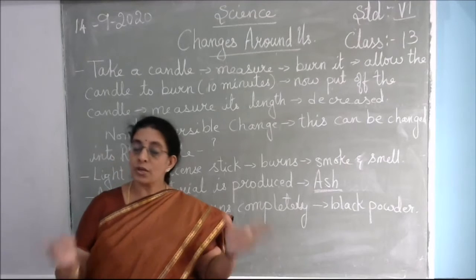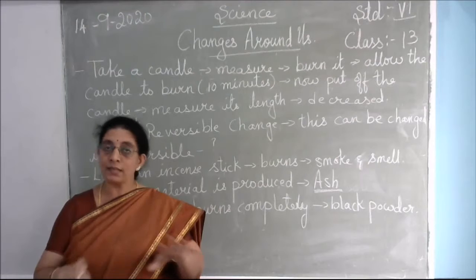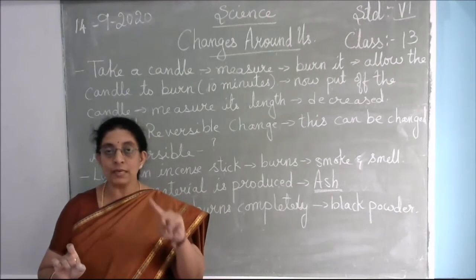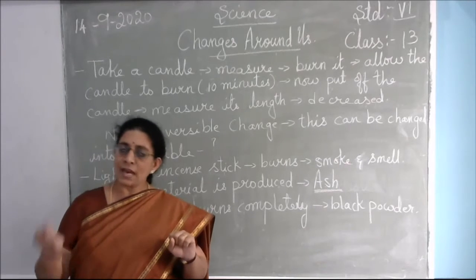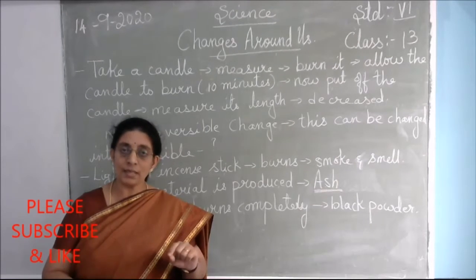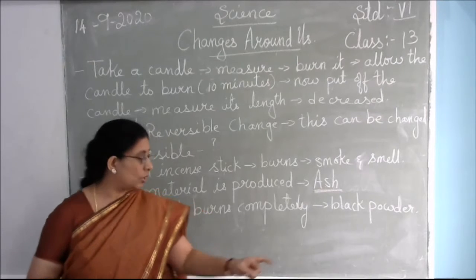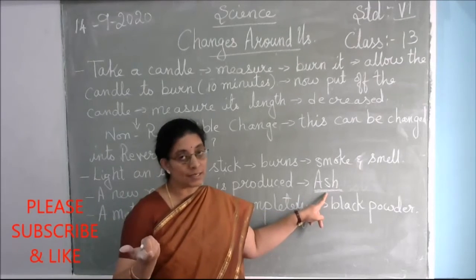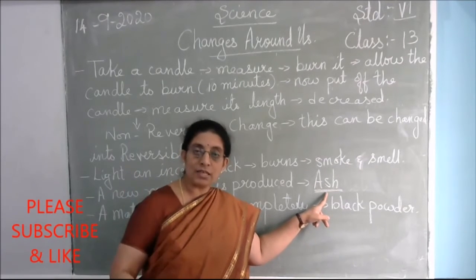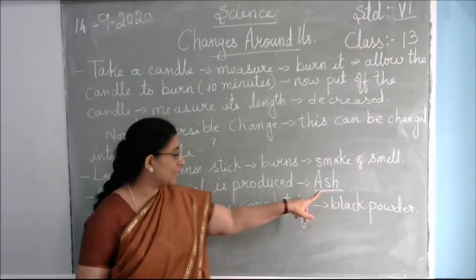Now allow the incense stick to burn completely. After it burns completely, the smoke will vanish into the air, but the smell will remain in the room for some time. And after it is burnt completely, what can you see? You can see that the stick which has been burning has completely changed into ash. So the incense stick is no more available over there. Once it burns completely, it changes its property completely and it produces a new product, that is the ash.